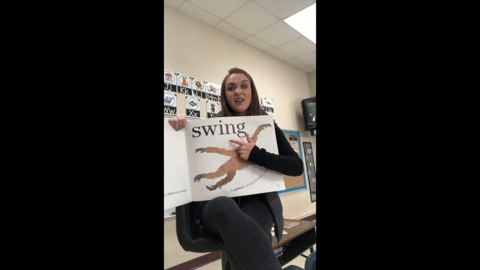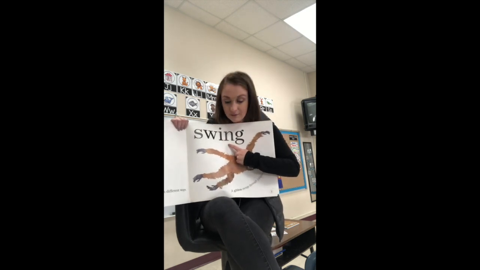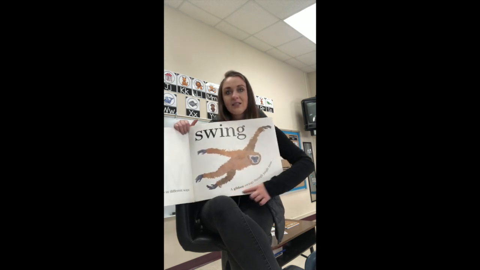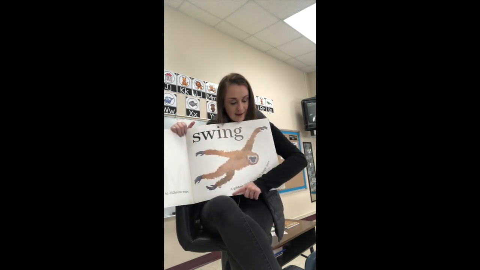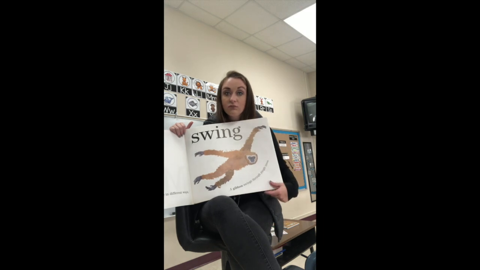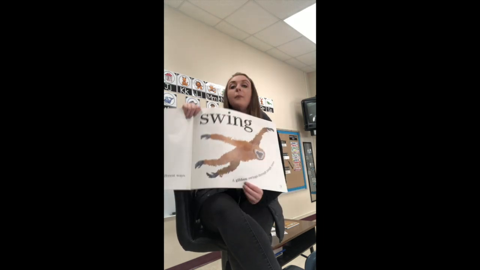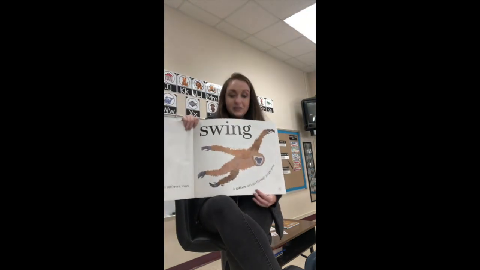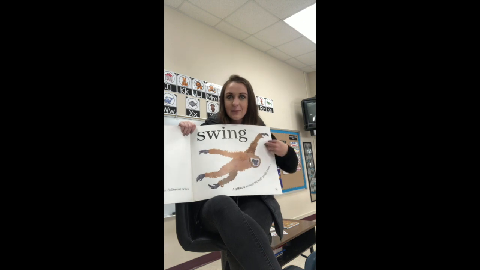So they want you to take away that this monkey can swing, okay? Animals can move by swinging, all right? So a gibbon swings through jungle trees. And you see how my text is curved up? My text, or my words, go with the picture. My picture goes up, my words go up. And you can't see it very well, but gibbon is actually bolded right here. Gibbon is bolded. They're trying to tell you that this is a gibbon, okay?